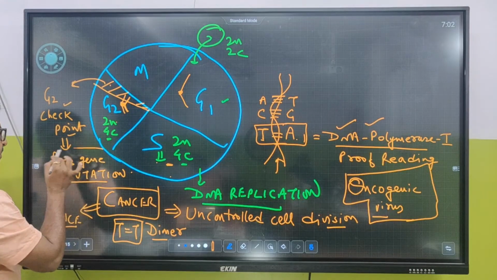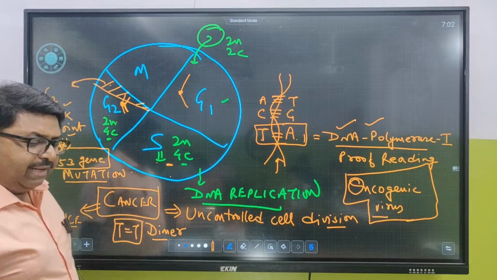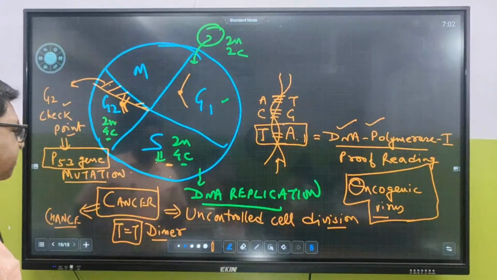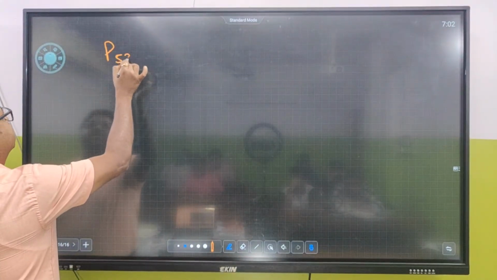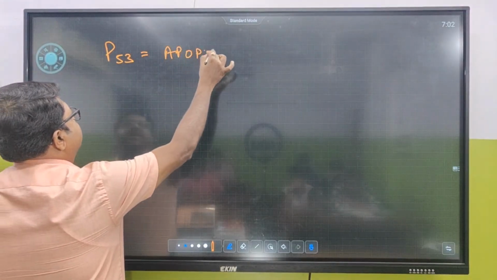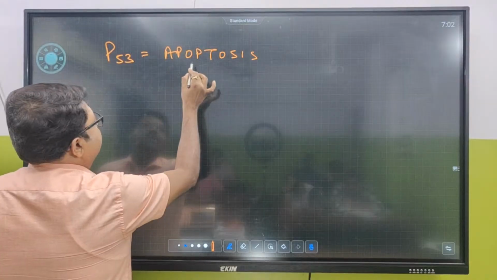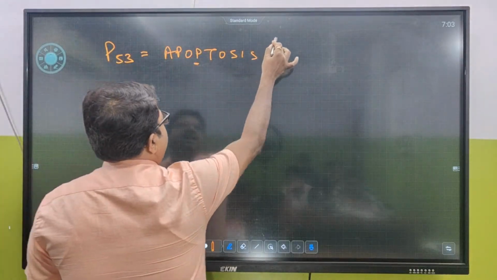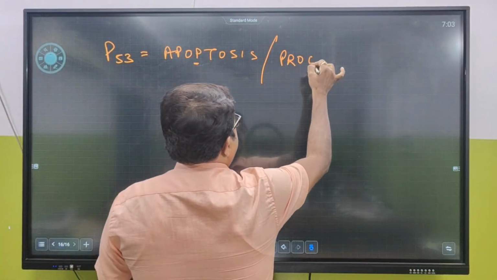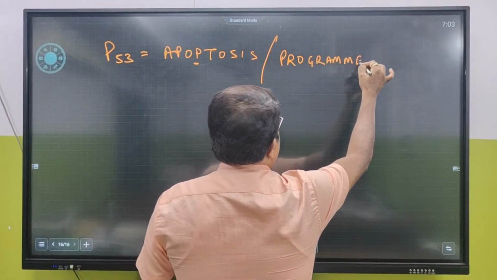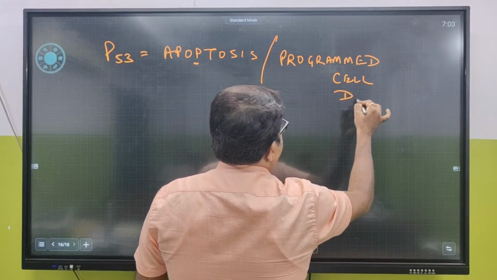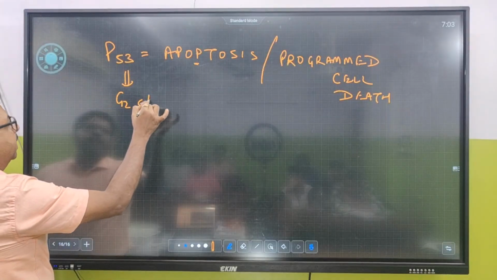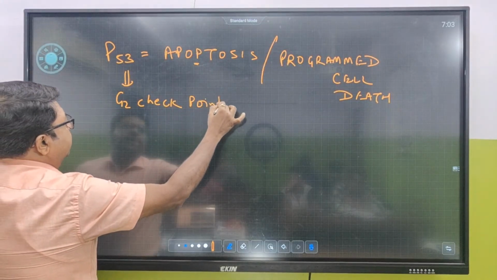व्हाट इज द नेम ऑफ द जीन? इसका रोल कौन निभाता है? अ टाइप ऑफ जीन कॉल्ड P53 जीन. एंड व्हाट इज द फंक्शन ऑफ P53 जीन? द फंक्शन ऑफ P53 gene is apoptosis. What is the term? Apoptosis. And what is the other term for apoptosis? इसको क्या कहते हैं? It helps in programmed cell death. Programmed cell death. मतलब अगर P53 gene G2 checkpoint में रहता है, it remains in the G2 checkpoint.